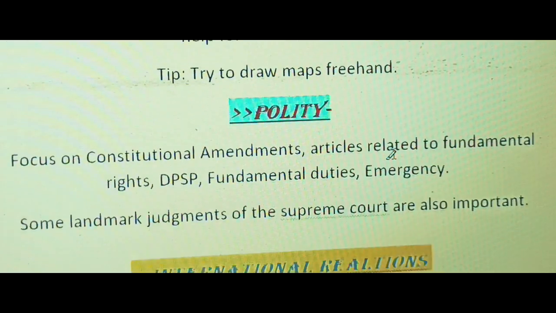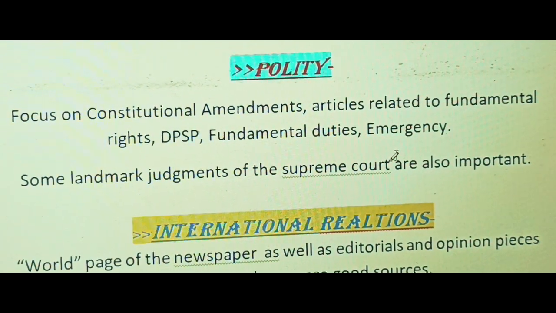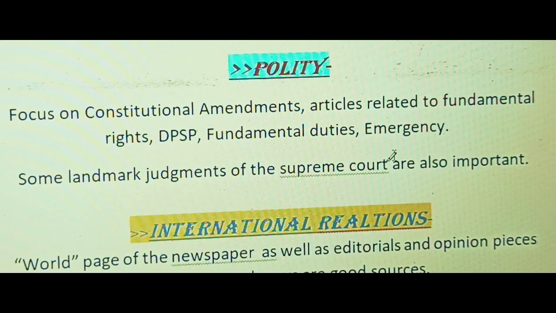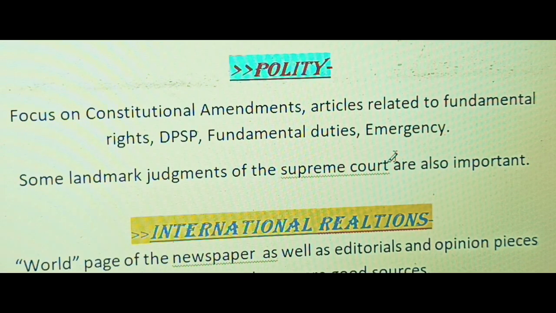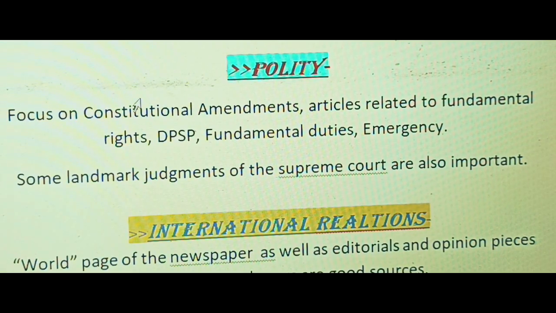Next we have polity. Focus on constitutional amendments. Constitutional amendments are mostly asked, and articles related to fundamental rights, DPSPs, fundamental duties, and emergency. So focus on those only.